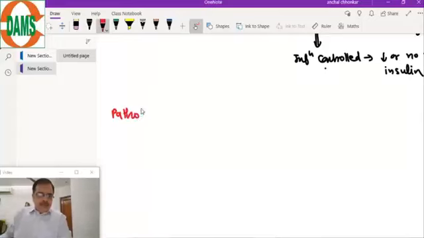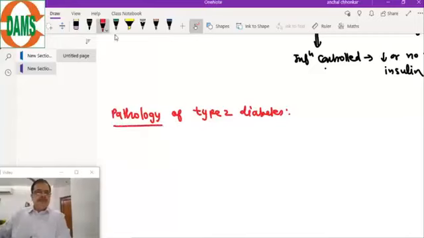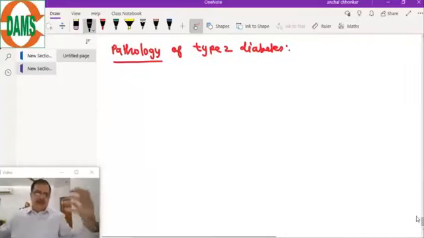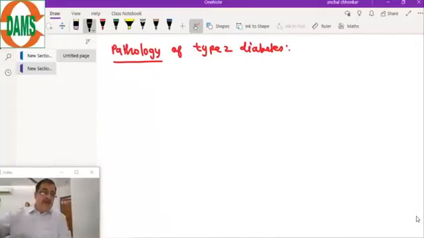Pathology of type 2 diabetes. In type 2 diabetes, it is multiple factors, with the most common risk being obesity, the most common environmental cause.